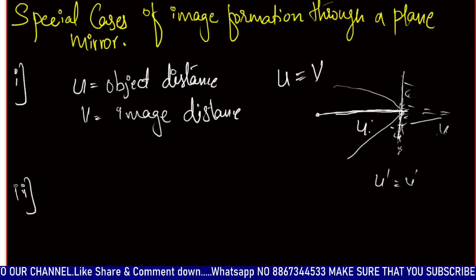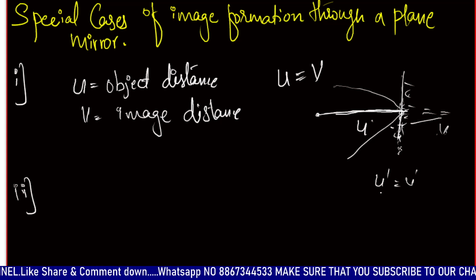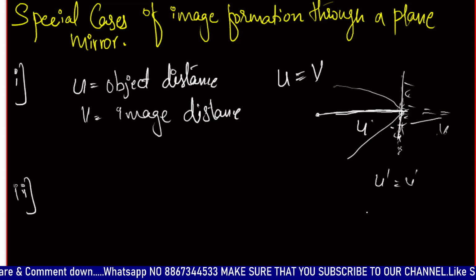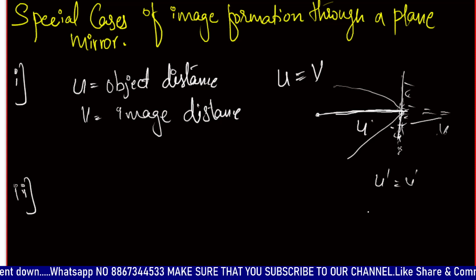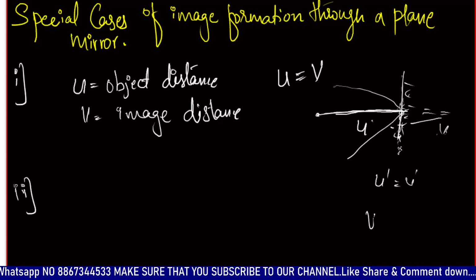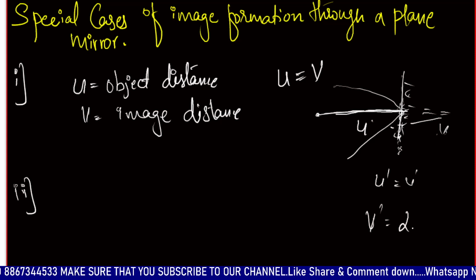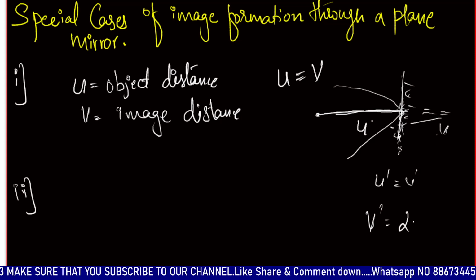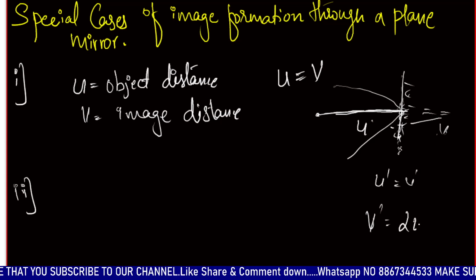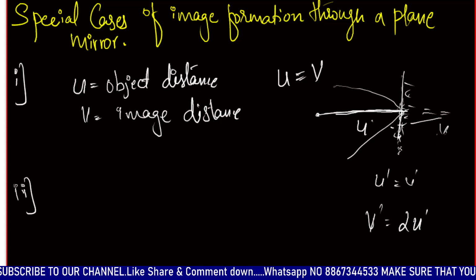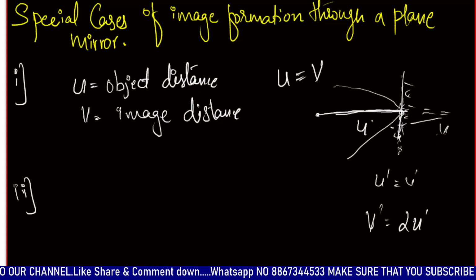But if we consider it with respect to the object, the velocity of the image will be 2 times u dash.